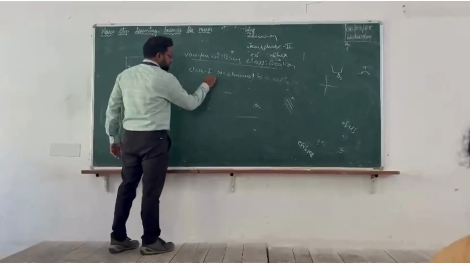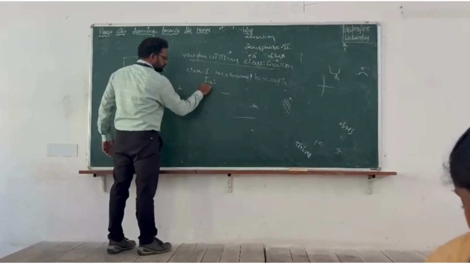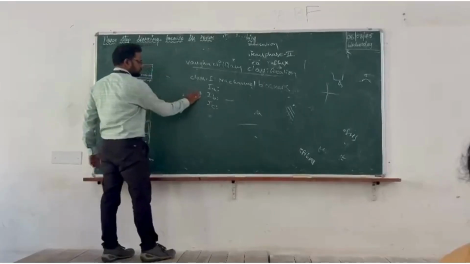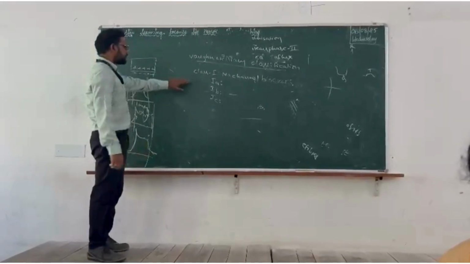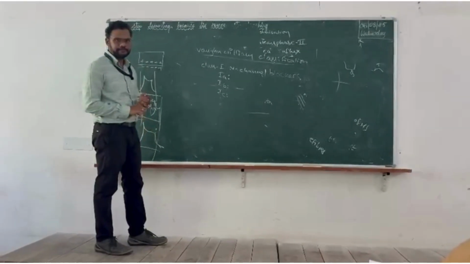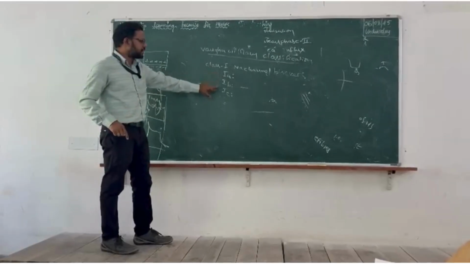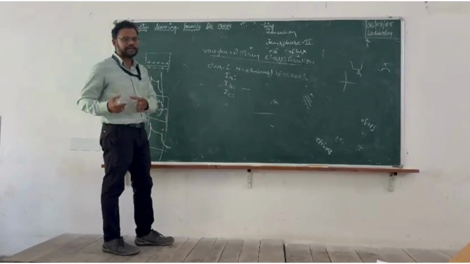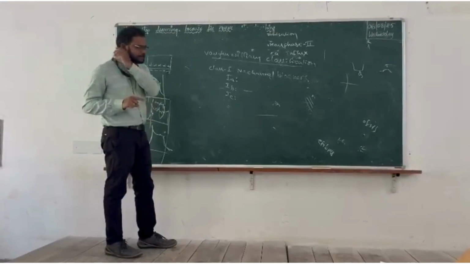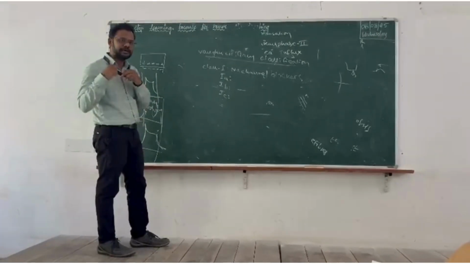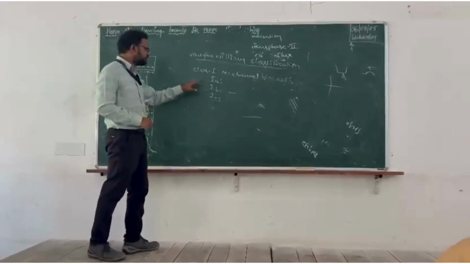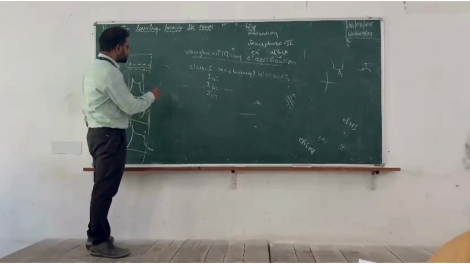Again, this class 1 has been divided into 1A, 1B, and 1C. So there is a difference between 1A, 1B and 1C: their recovery period. It is classified based on how much time they bind to the sodium channels. The drug classification is based on how much time they are going and binding to the sodium channels. Clear?